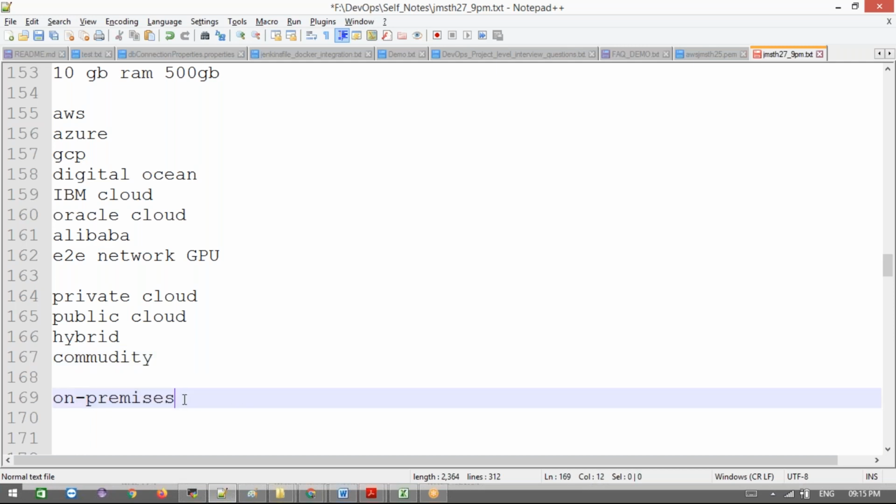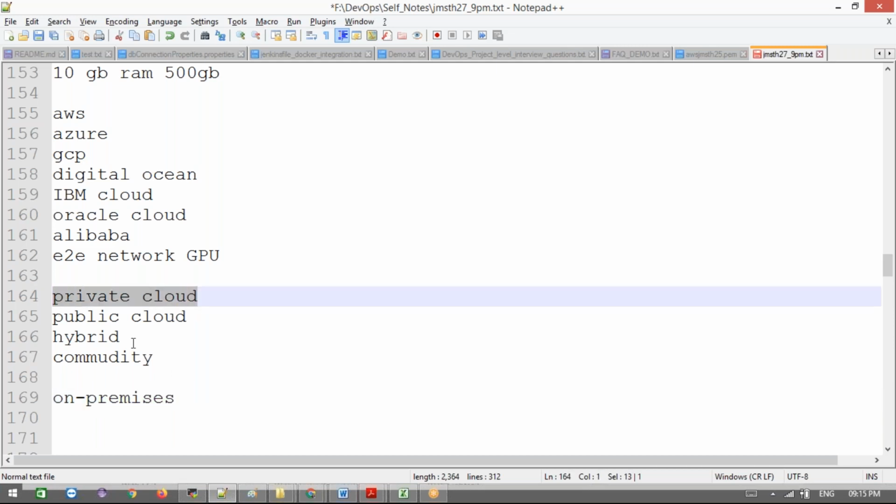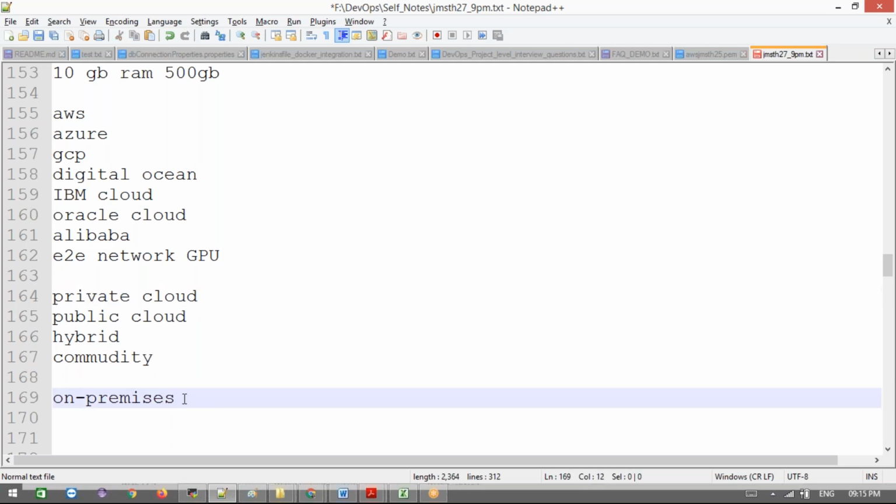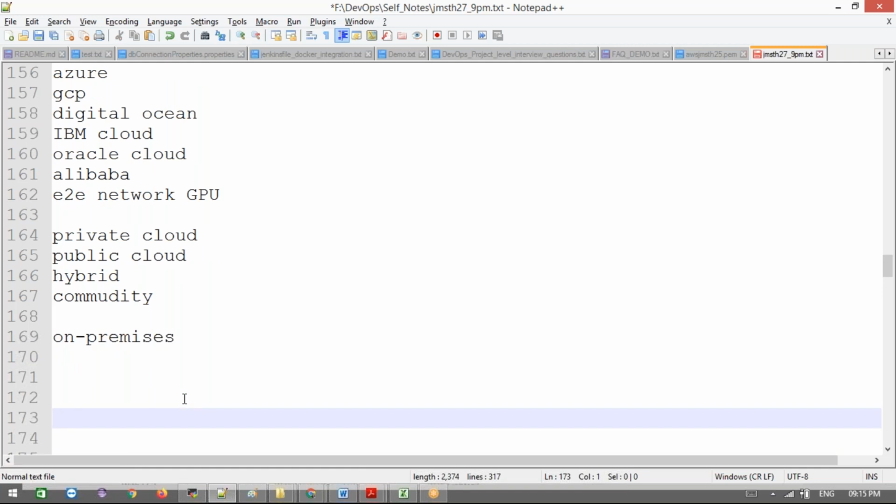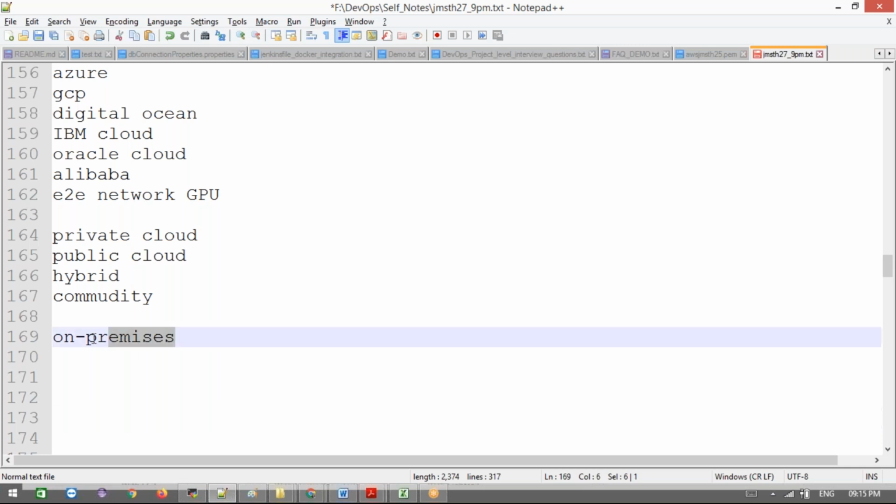Okay, then if you don't want to use on-premises and you want to go for cloud, there are some benefits that come with it. For example, if you go for on-premises, what are the things we need to take care of? We need to buy the server, set up the networking, set up the virtualization, install the software, set up the middleware, and set up the runtime environment. Then we need to deploy our application and data. Those are the things we need to set up for on-premises.